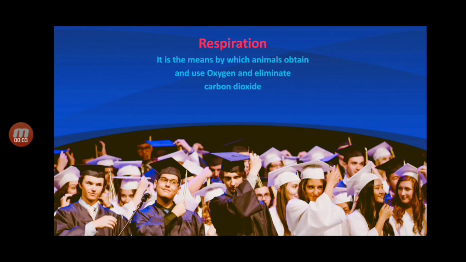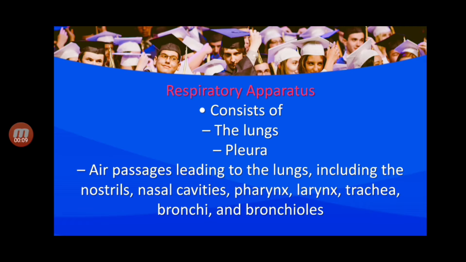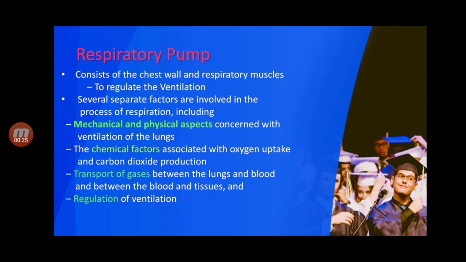Respiration. It is the means by which animals obtain and use oxygen and eliminate carbon dioxide. The respiratory apparatus consists of the lungs and pleura. Air passages leading to the lungs include the nostril, nasal cavity, pharynx, larynx, trachea, bronchi and bronchioles. The respiratory pump consists of the chest wall and respiratory muscles.